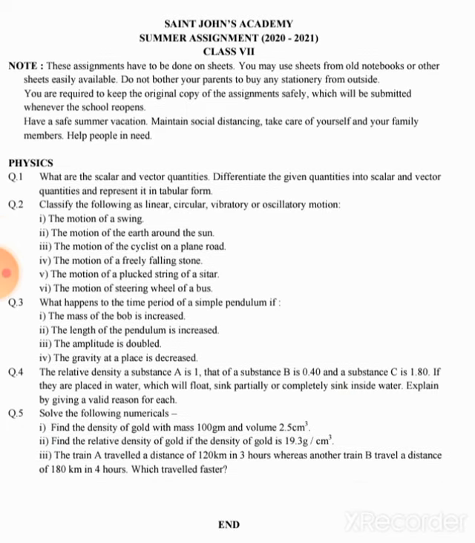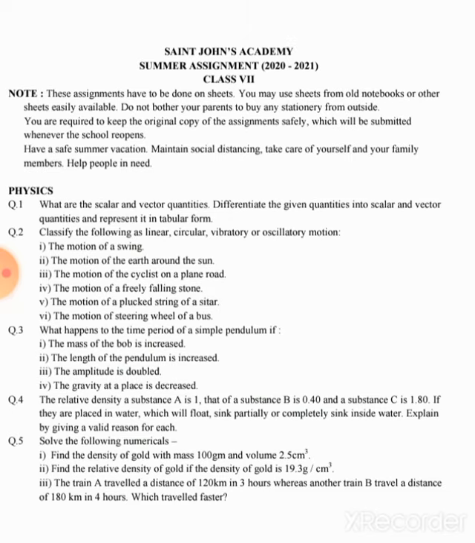Question number 2. Classify the following as linear, circular, vibratory or oscillatory motion. Some examples are given below. You have to identify which one is a circular motion, which one is a linear motion, which one is a vibratory motion, which one is an oscillatory motion. I think one word answers are there, so you have to write a one word answer for each question. Please write the complete statement and then the answer.